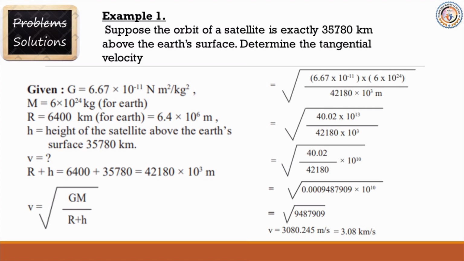So under root 40.02 into 10 raised to 13 upon 42,180 into 10 raised to 3. So under root 40.02 upon 42,180 into 10 raised to 10. So under root